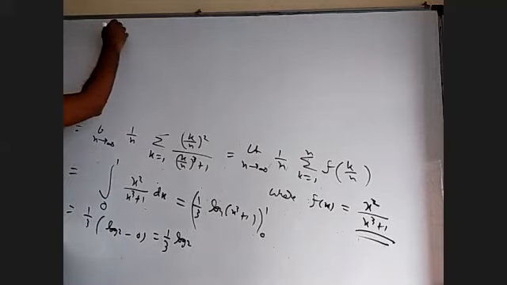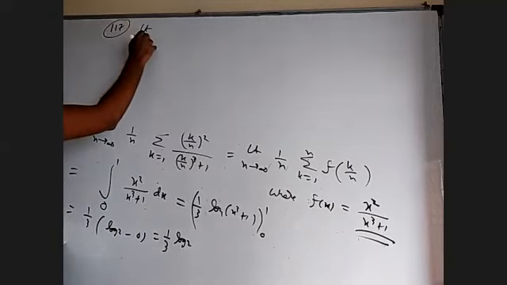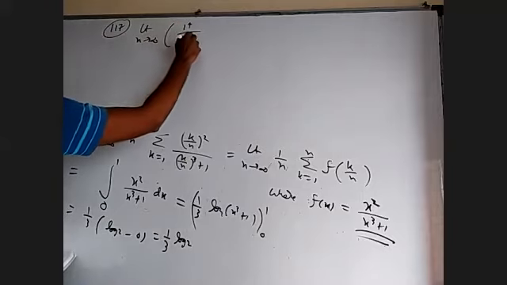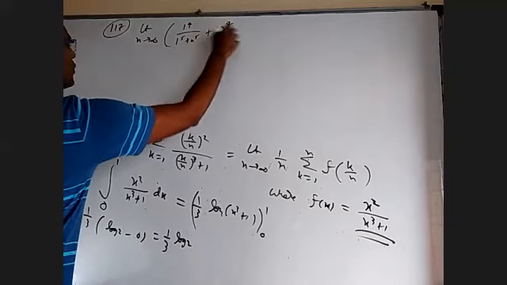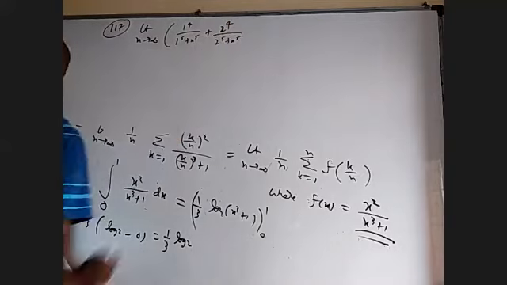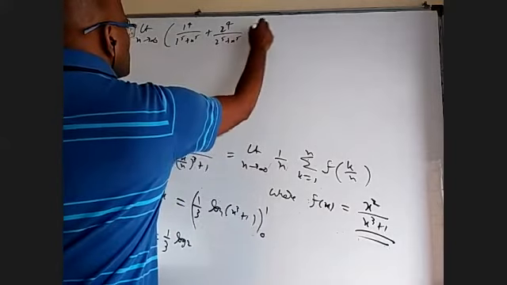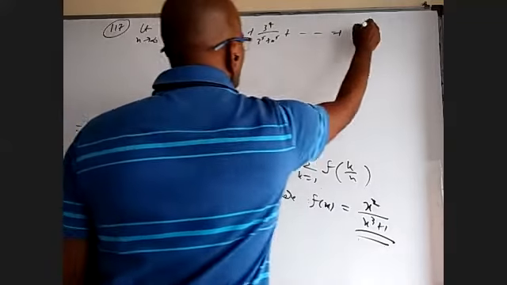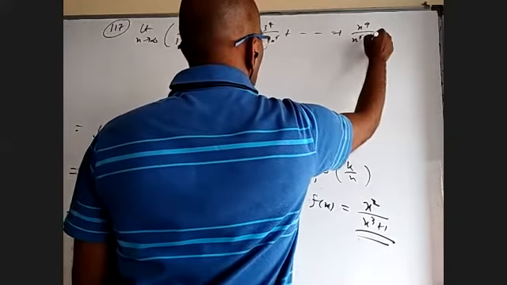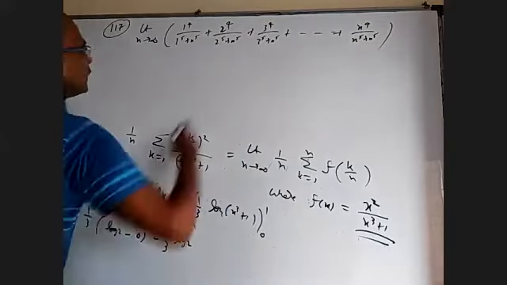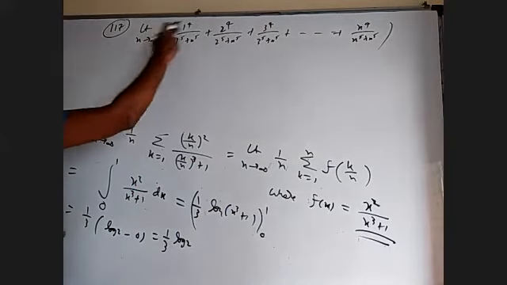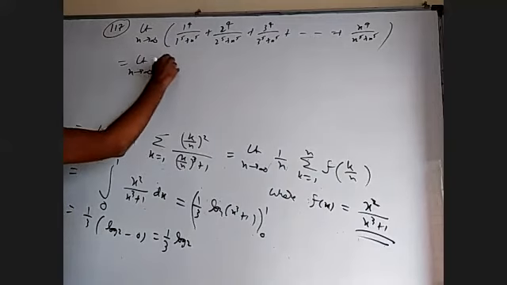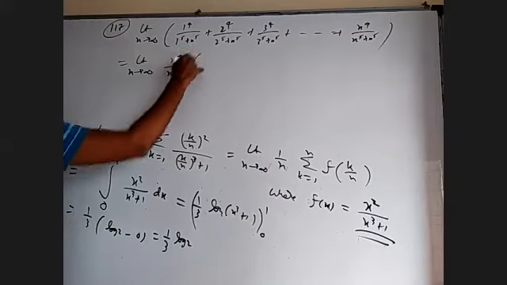Okay, 117, which is quite similar to this: limit n tends to infinity, 1 power 4, 1 power 5 plus n power 5, 2 power 4, 2 power 5 plus n power 5, 3 power 4, 3 power 5 plus n power 5, and so on up to n power 4, n power 5 plus n power 5. Everything is neatly given. I need to take n power 4 common in the numerator and n power 5 common in the denominator. So take n power 4 common, n power 5 common.